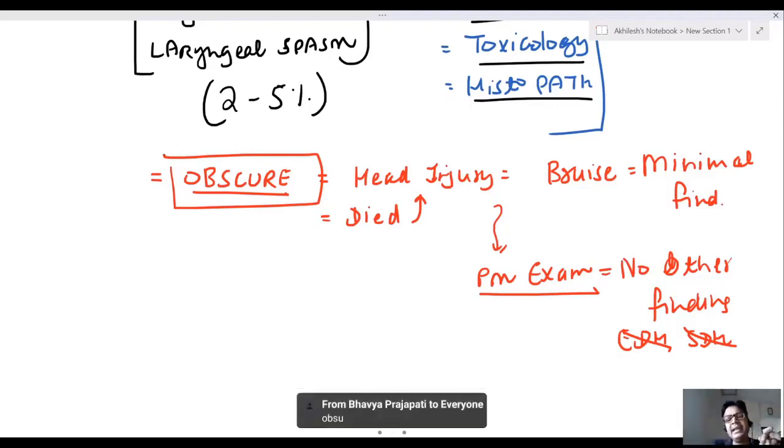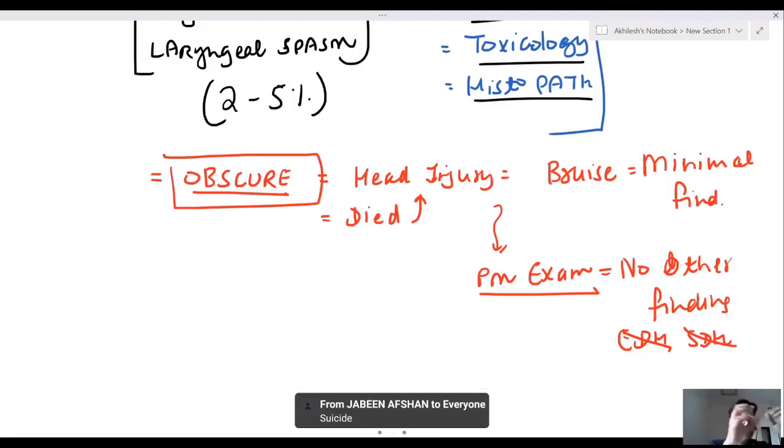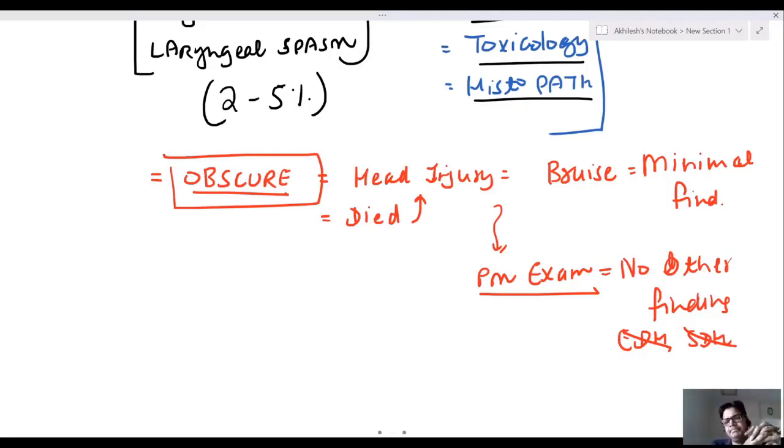Psychological autopsy is done in homicide, suicide, accidental, all? Yes, it is done in suicide. Psychological autopsy is done in suicide only.